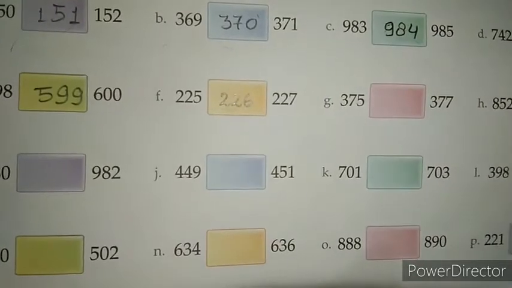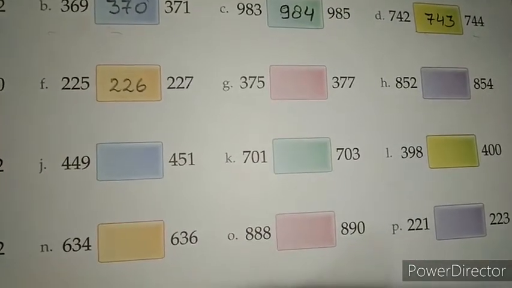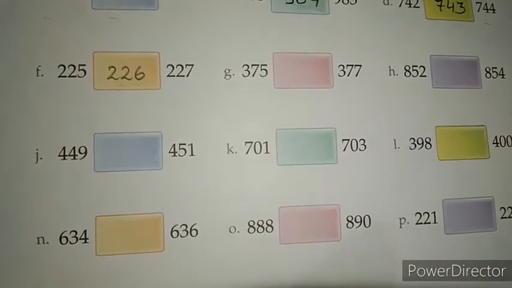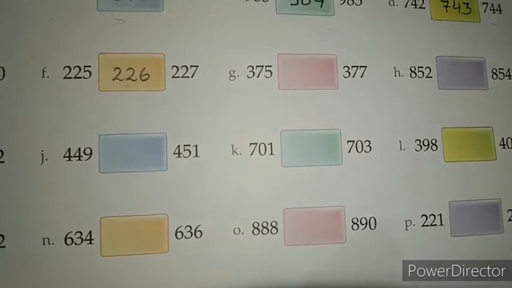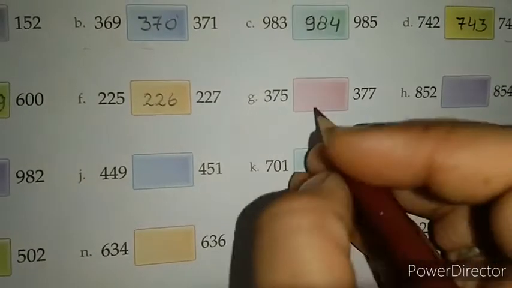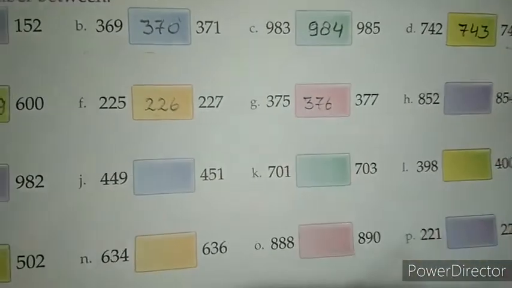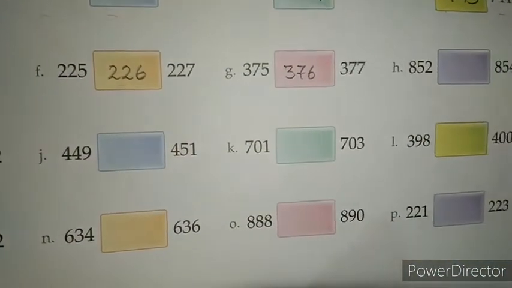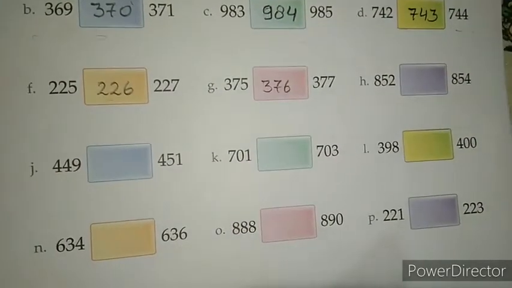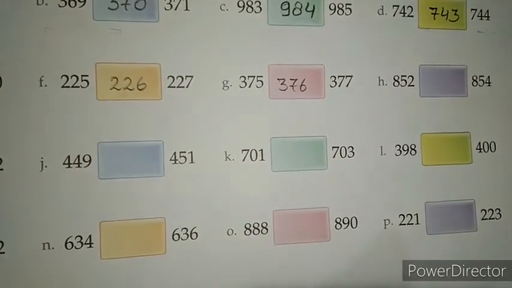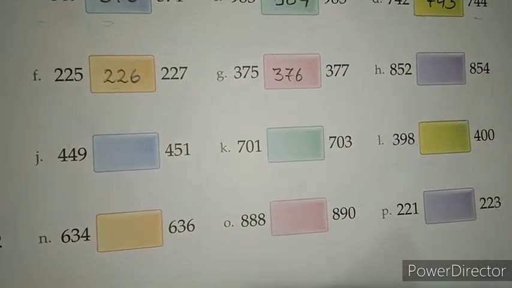Okay, next one, 375 and 377. Which number comes between 375 and 377? So the answer is 376. Next one, here we have two numbers, 852 and 854.